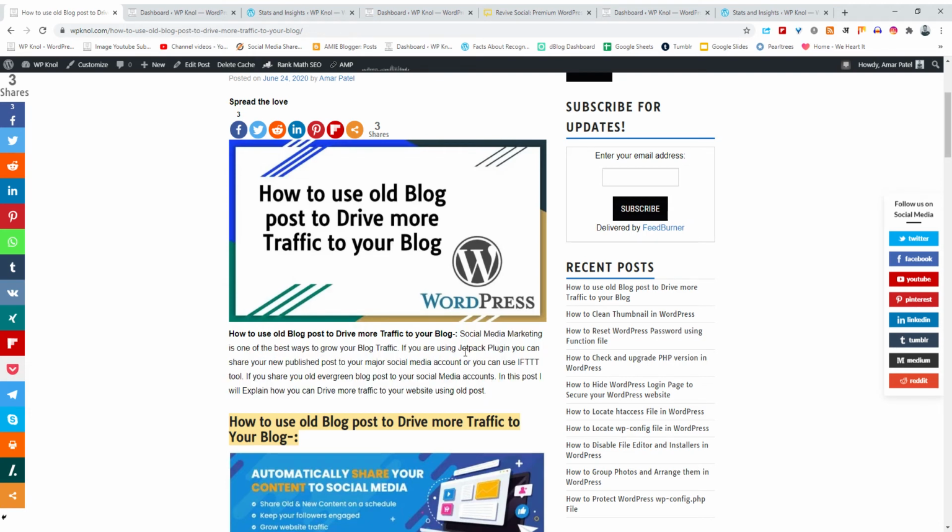If you are using the Jetpack plugin, you can connect your social media accounts with the Jetpack plugin, and I will cover this in the next topic. Once you publish any new post to your blog, those posts will automatically get shared on your social media accounts. You can use the Jetpack plugin, and you can also use IFTTT. IFTTT is a web app which automates your social media. I have written a detailed post about it which you can read. I will provide this post link in the description of this video.